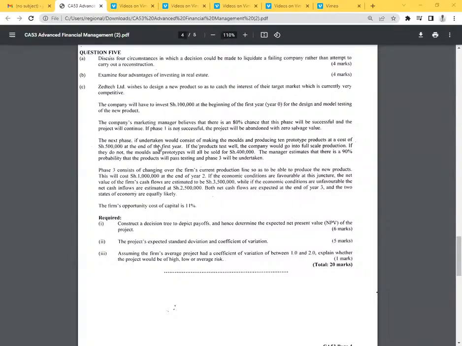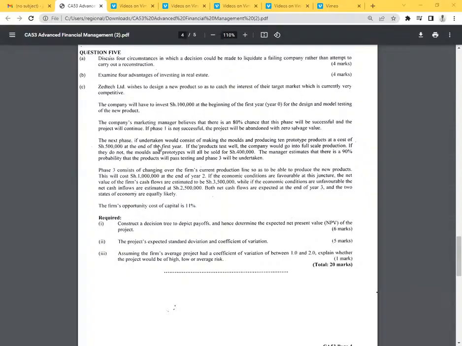The company will have to invest shillings 100,000 at the beginning of the first year, which is year 0, for the design and the model testing of the new product. The company's marketing manager believes that there is an 80% chance that this phase will be successful and the project will continue. If phase 1 is not successful, the project will be abandoned with 0 salvage value.